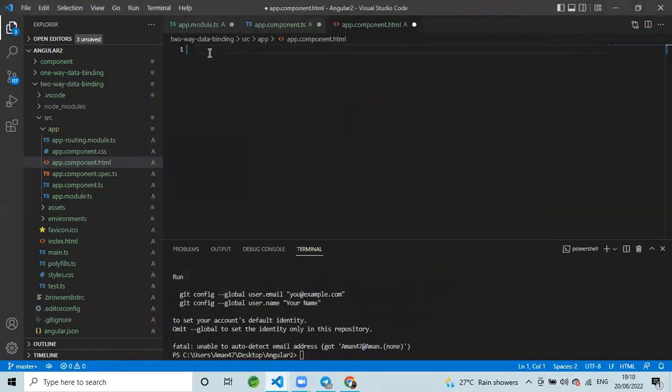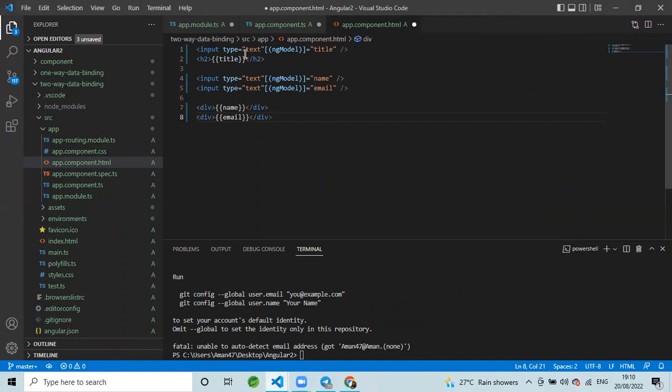We have to paste this code here. We have given the input type text, ngModel title, h2 is the title. Now input type text, ngModel name. And you have given the ngModel email. Div is name and email.